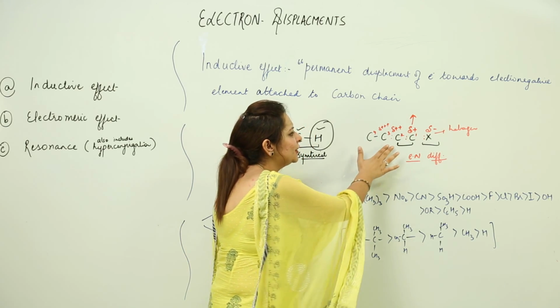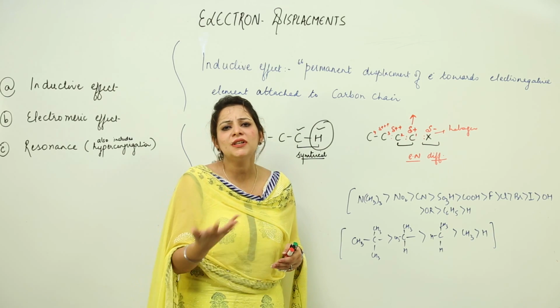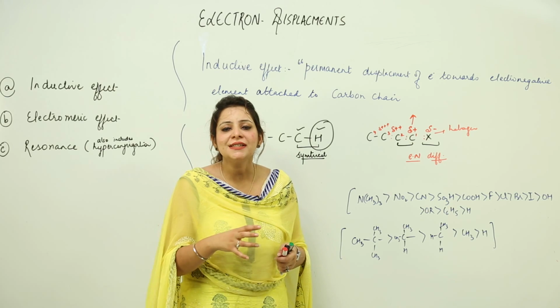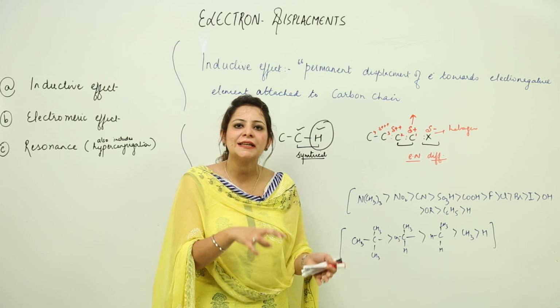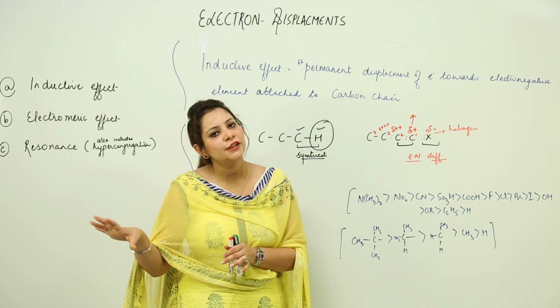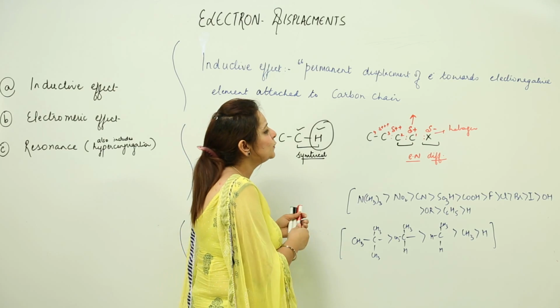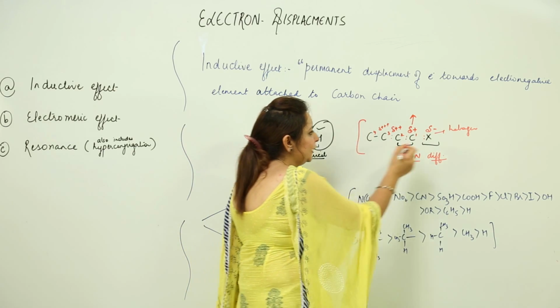The magnitude of charge is sufficient, is enough only till C3 or C4. After that the magnitude decreases so much that we don't take this effect into consideration. So we see that it happens maximum up to C3 or C4. In some books you will find C3 to C4 carbon atom, that's it. It doesn't happen more than that. So this is what is an inductive effect. I think you got it.